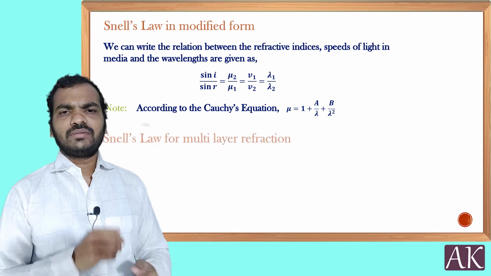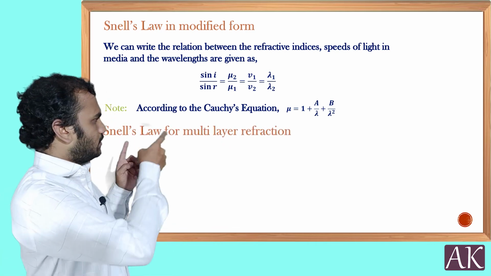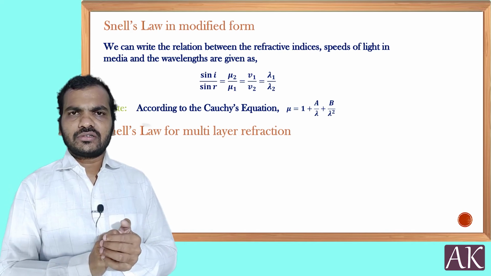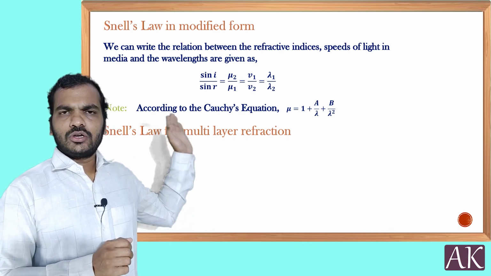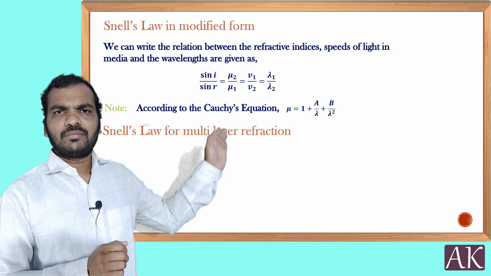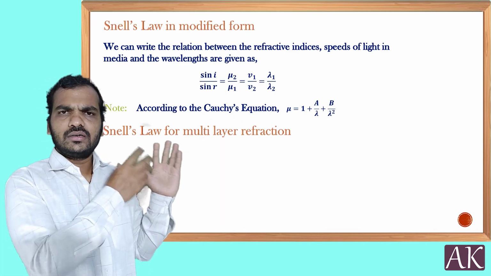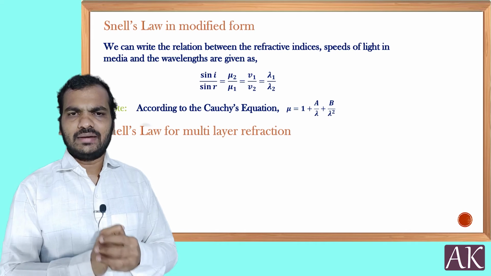Next point, one note I just wanted to give you. I was saying Cauchy's equation, you can see here. According to Cauchy's equation, mu is equal to 1 plus a by lambda plus b by lambda square, and so on. Actually it goes on. So here it is inversely proportional to lambda.